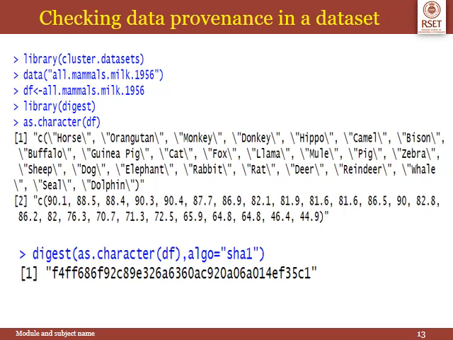Now we are going to find the digest of as.character(df), and we are going to use the algorithm SHA-1. You can use any algorithm, you can use MD5, SHA-2, etc. So if you do that, you will get a hash value. This hash value will be taken as the initial hash value, so that when we create a markdown file, each time we can check the hash value at that point of time with this particular hash value. So this is how you check the data provenance of a data set.